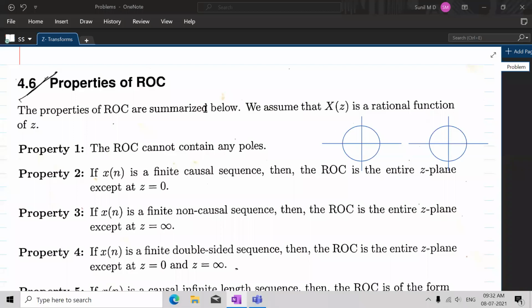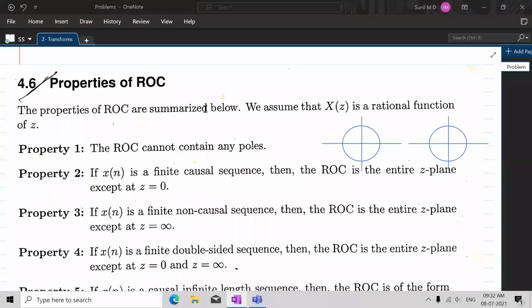On similar grounds, we also have seen the region of convergence for the positive time exponential, negative time exponential, and double-sided exponentials. All that would be summarized here with some more additional points.